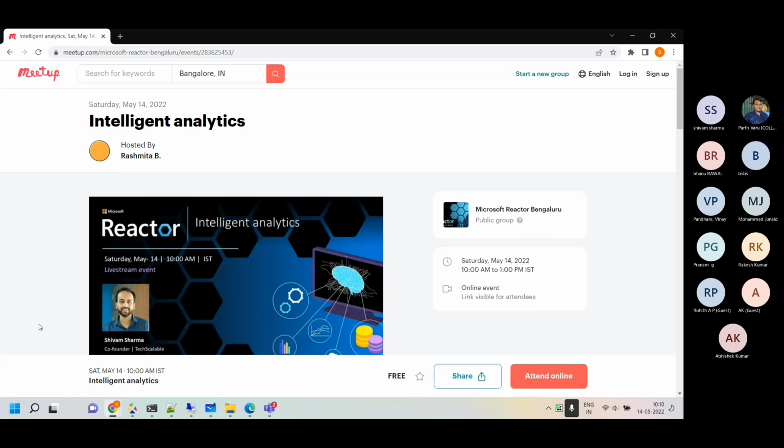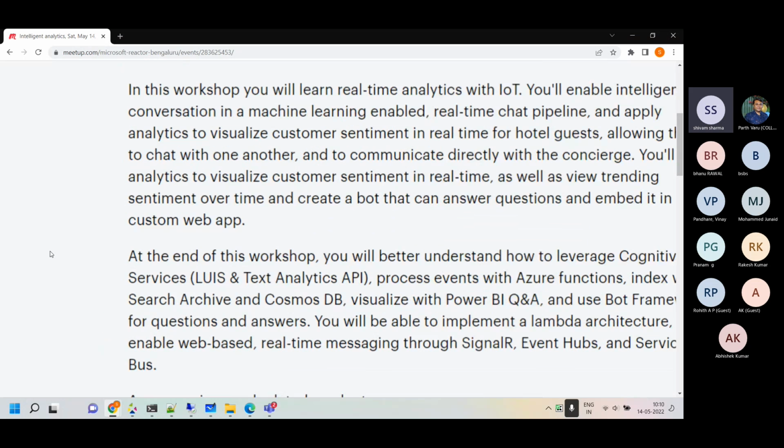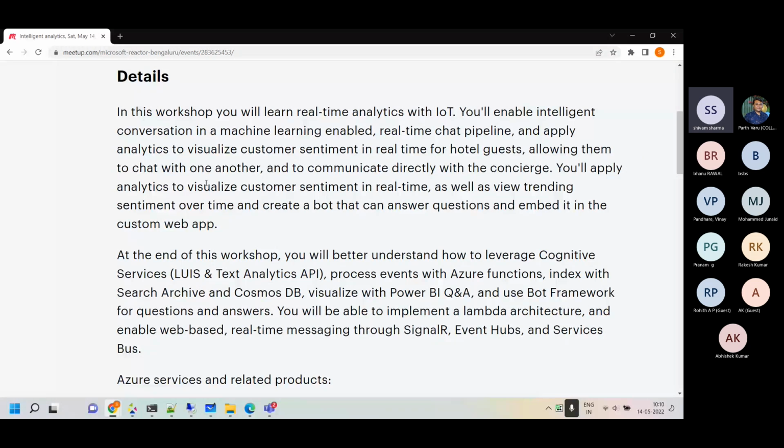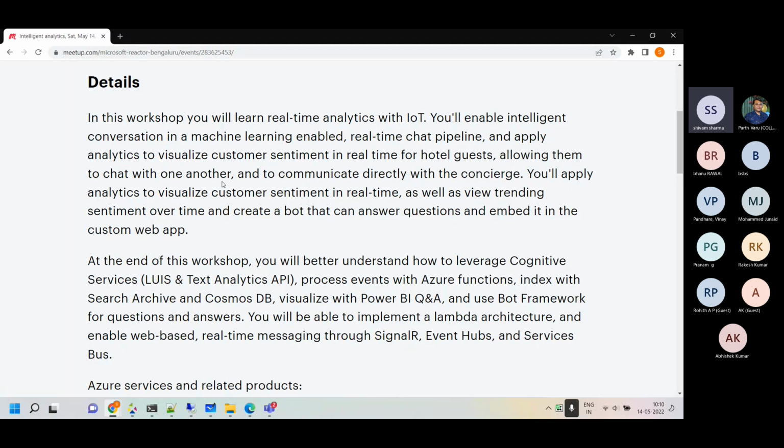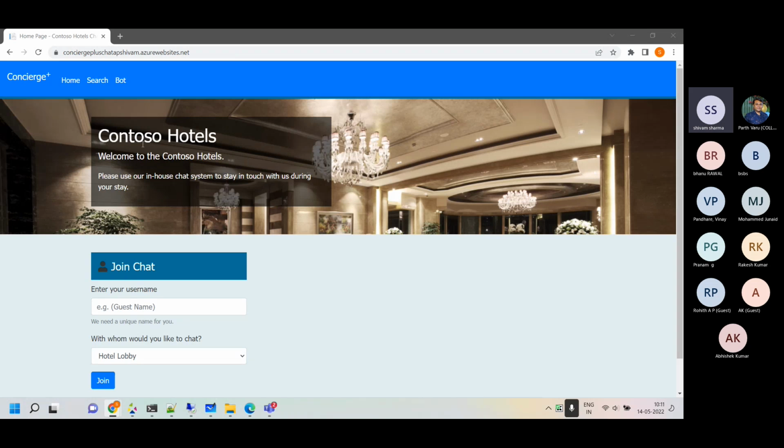We basically will be talking about analytics in real time, and we are thinking of conversational AI. Conversational AI is where we'll have a bot, and those bots can be text based or speech based. We can share images and so on and so forth. So today we are creating a bot, which is called the Contoso Hotel Bot.